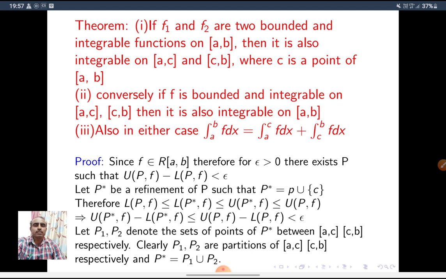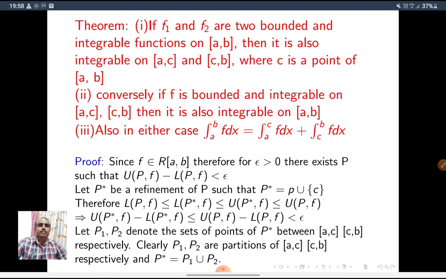If a bounded function f is integrable on AB, then it is integrable on the subintervals of AB, that is, A to C and C to B. If a function f is integrable on A to C and C to B, then it is integrable on the whole interval A to B. In both cases, integral A to B f dx is equal to integral A to C f dx plus integral C to B f dx.